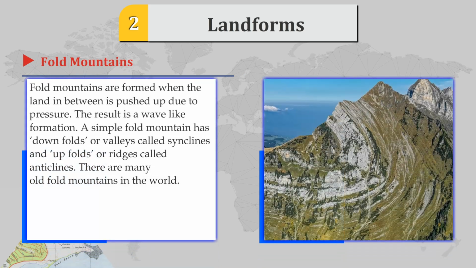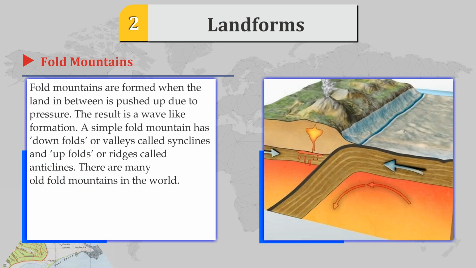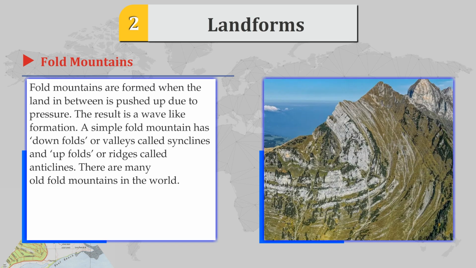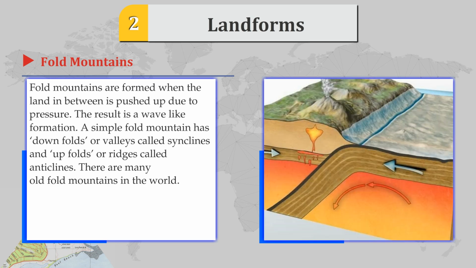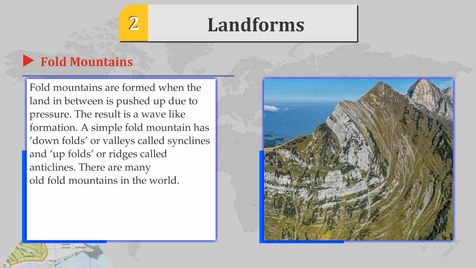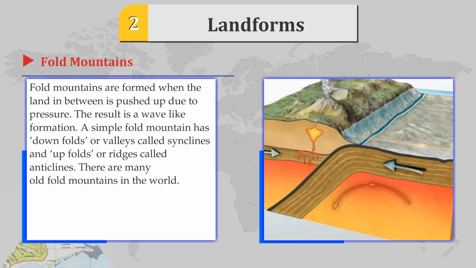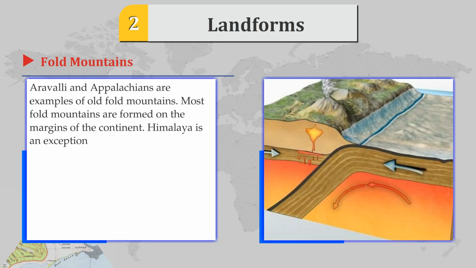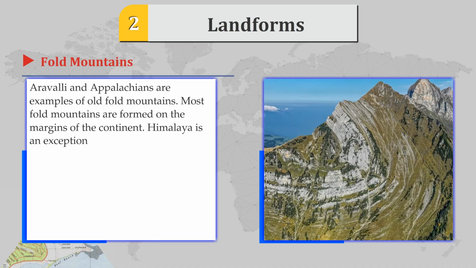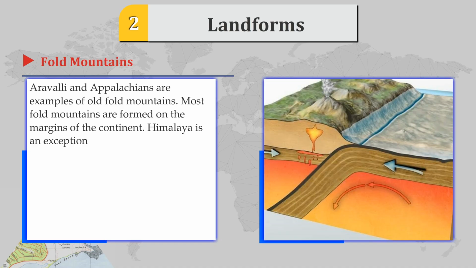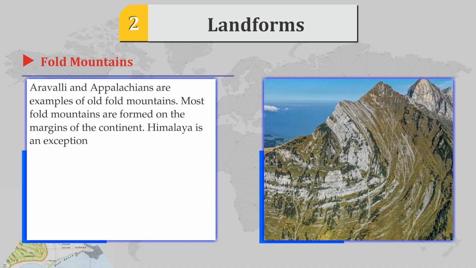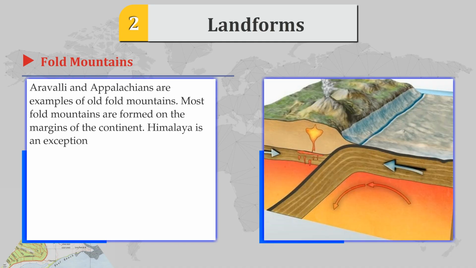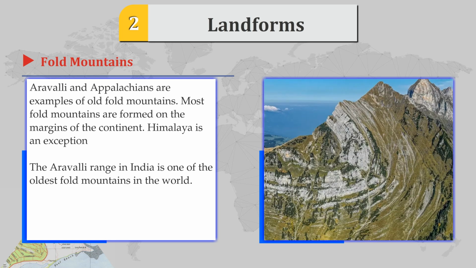Fold mountains. Fold mountains are formed when the land in between is pushed up due to pressure. This results in a wave-like formation. A simple fold mountain has downfolds or valleys called synclines and upfolds or ridges called anticlines. There are many old fold mountains in the world. Aravalli and Appalachians are examples of old fold mountains. Most fold mountains are formed on the margin of the continent. Himalayas is an exception. The Aravalli range in India is one of the oldest fold mountains in the world.